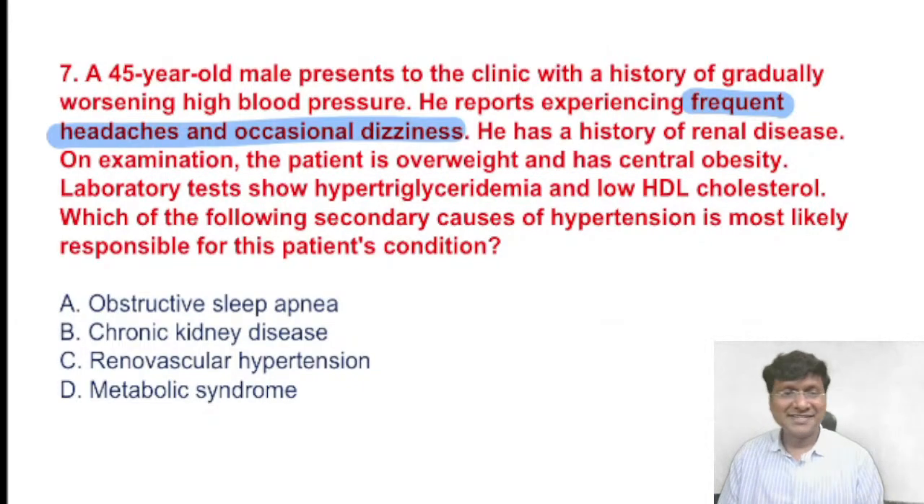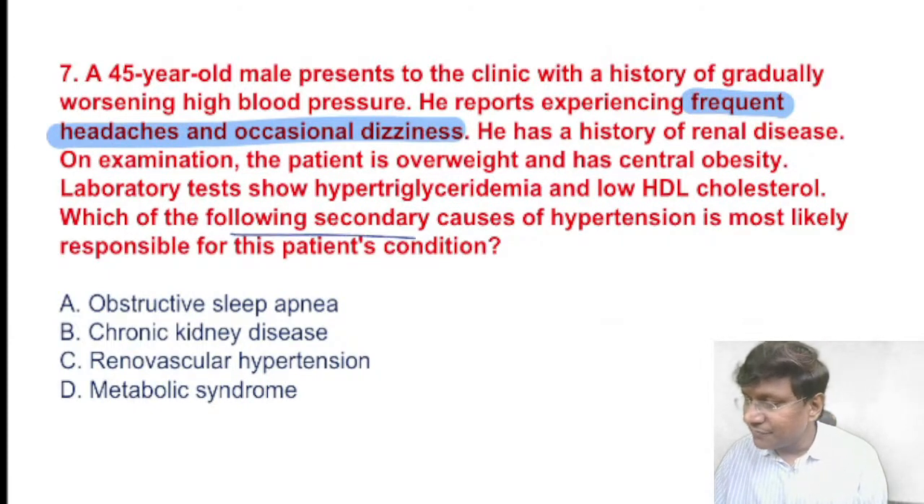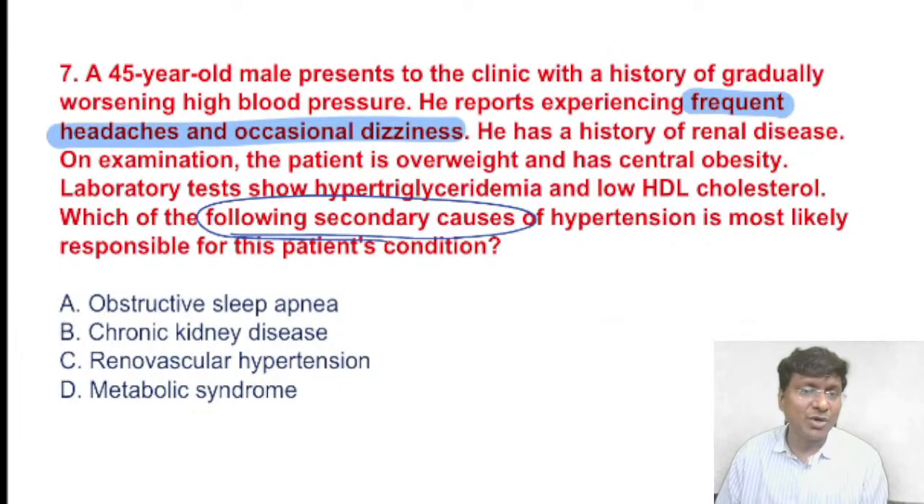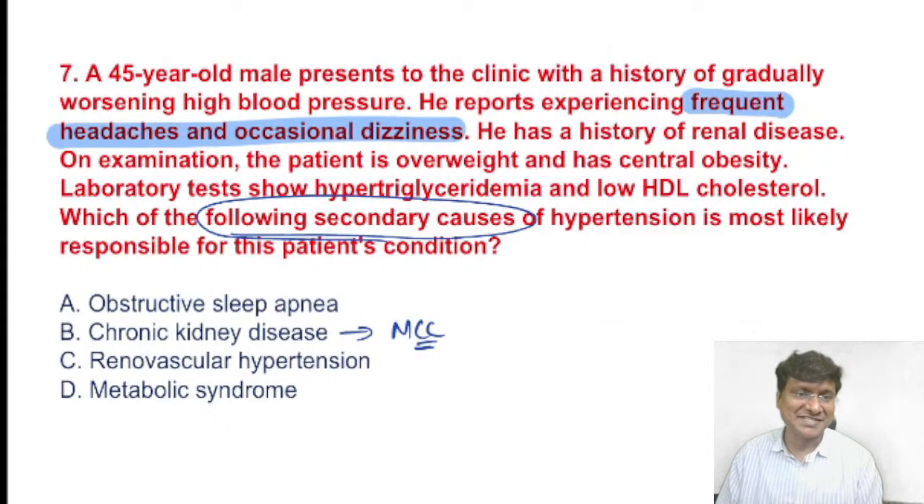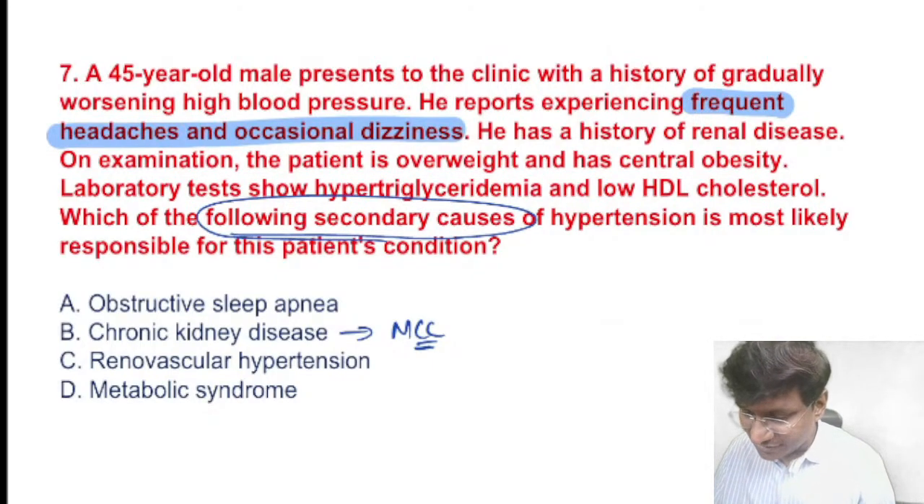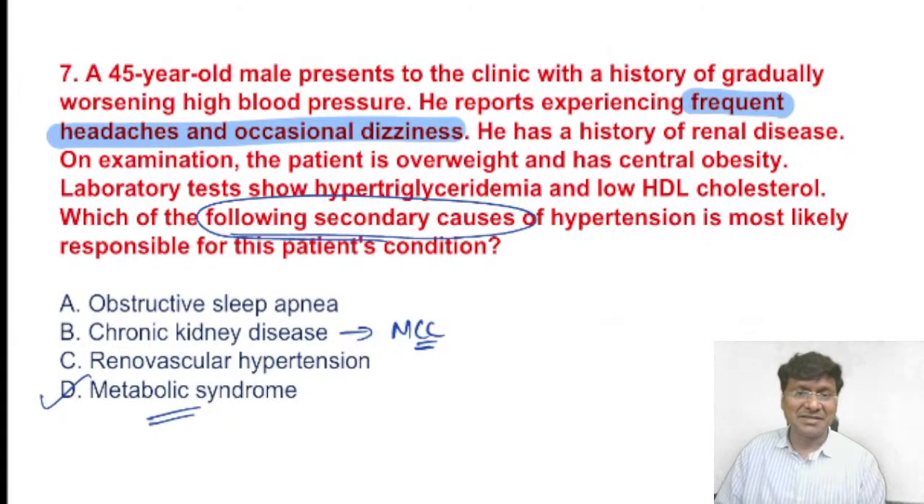Yes. So now if you take the clinical scenario, he is asking which of the following is the secondary cause for the hypertension. All of the options which have been given to you are suggestive of secondary causes for hypertension. And the most common secondary cause among the options given is chronic kidney disease. Very good Gajendra and Tarun, all of you who are answering correctly, very good Shivakumar. The answer is metabolic syndrome.